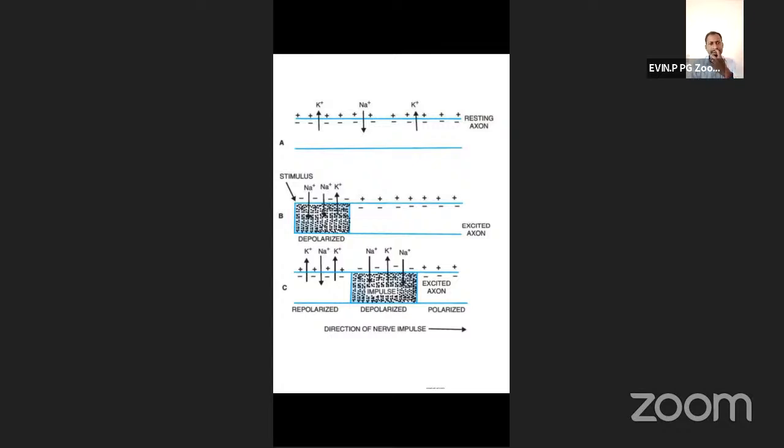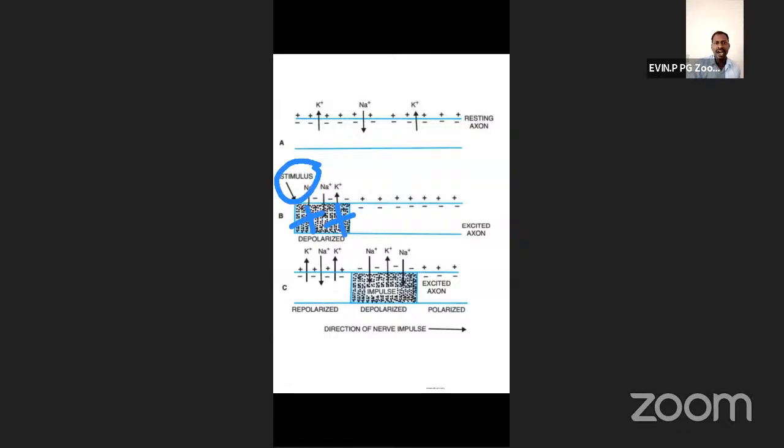It is now permeable and allows sodium to enter the axoplasm. So now inside, positive or negative? After applying the stimulus, inside is electropositive.